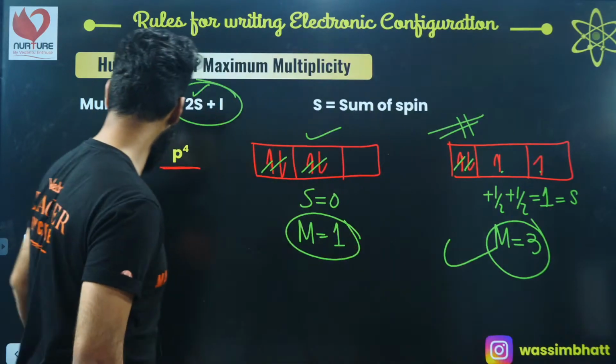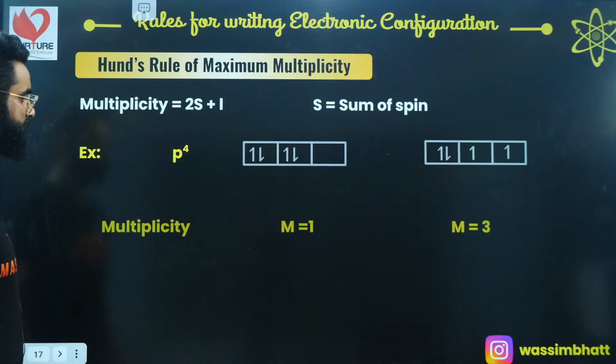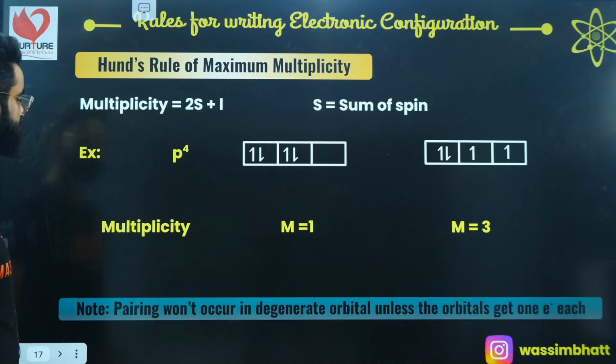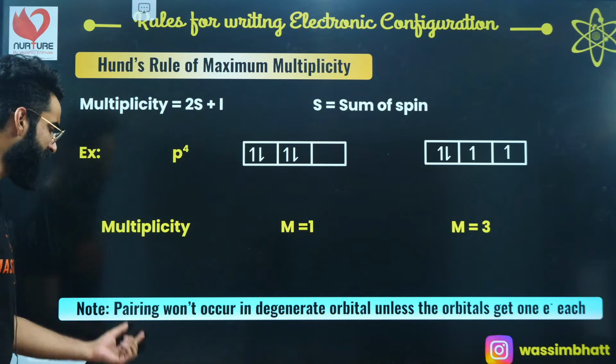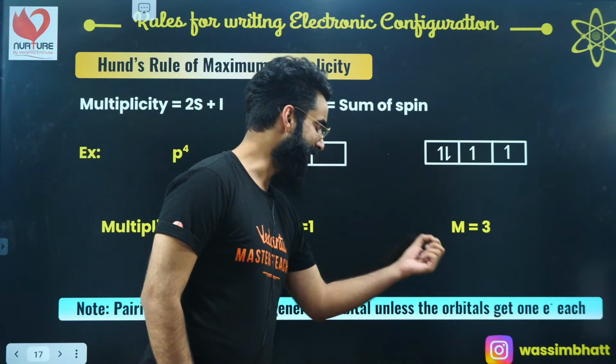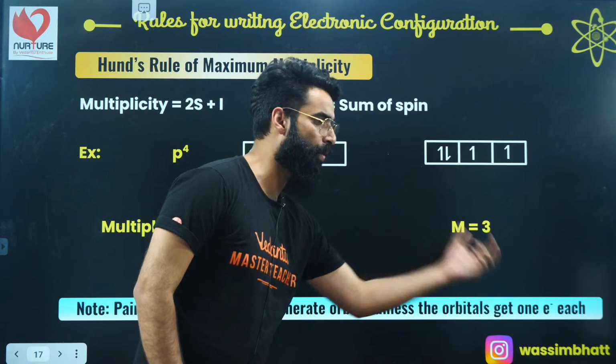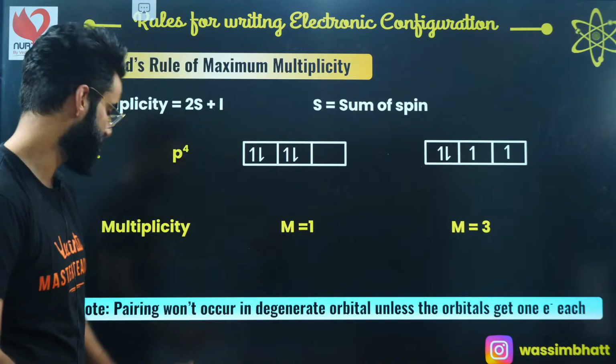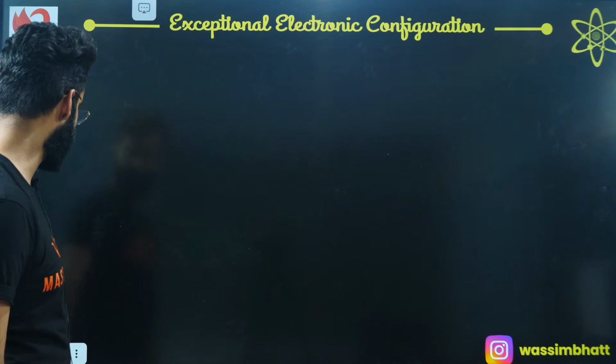I'm sure every single thing is clear. So let me directly move on. Note, pairing won't occur in the degenerate orbitals unless each degenerate orbital gets one electron each, that too with the same spin. Yeah, I'm sure every single thing is clear.